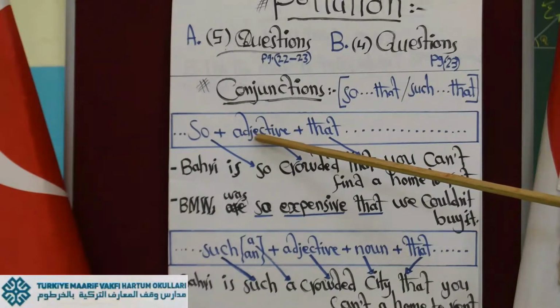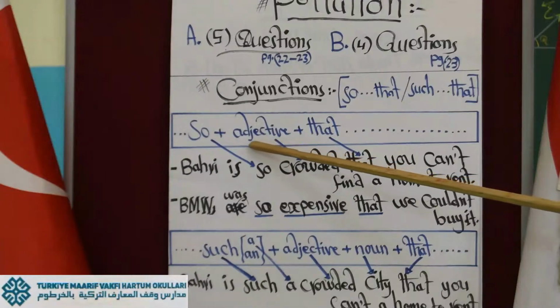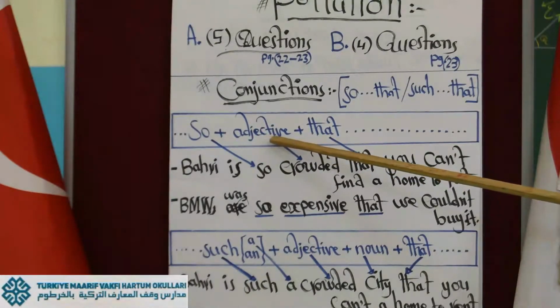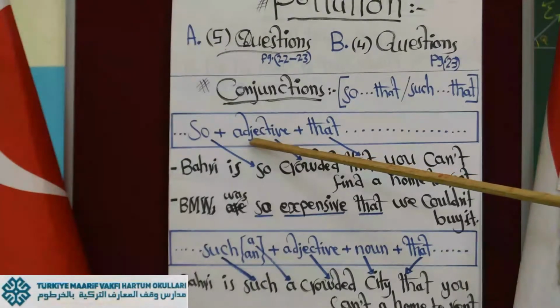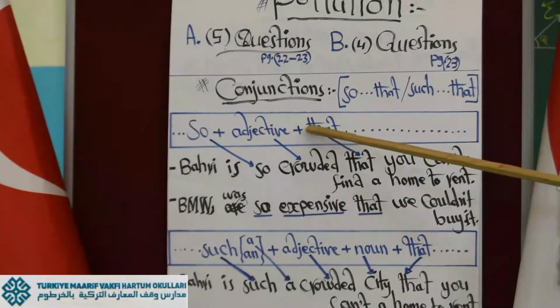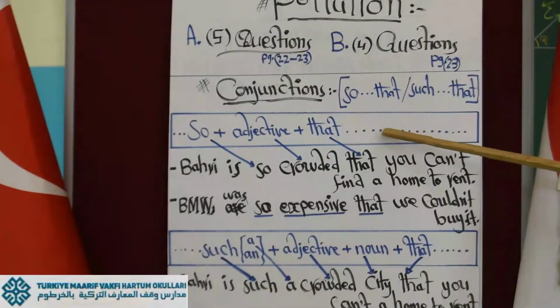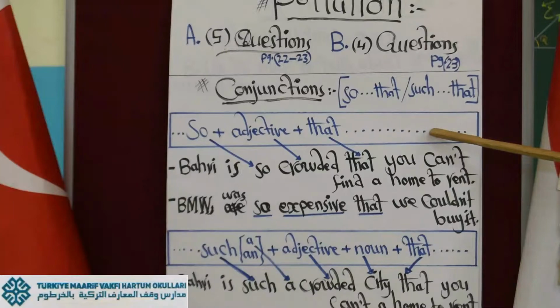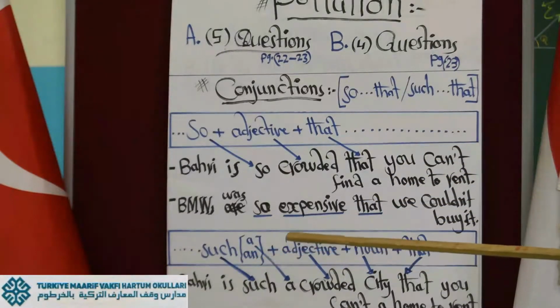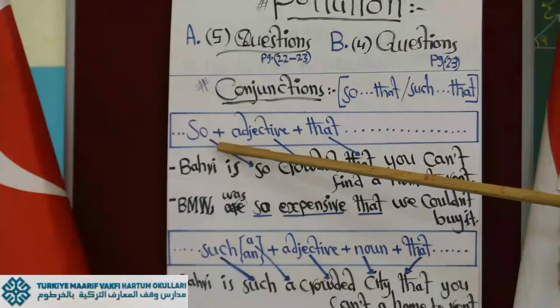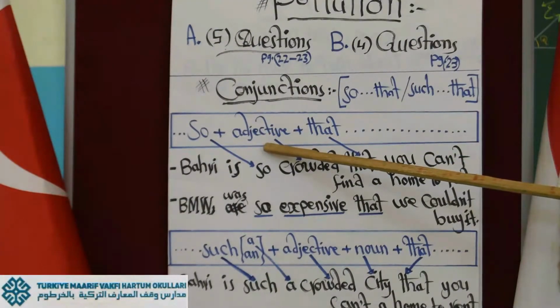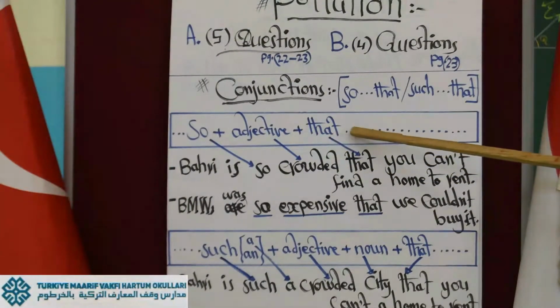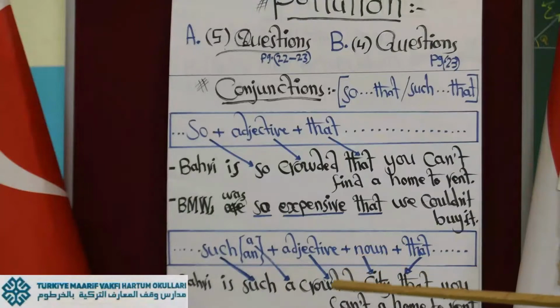The meaning of adjective is well known: a descriptive word, a word that describes a noun or pronoun. Then plus that, and the rest of the sentence. So let's see when to use so and an adjective after so, and then that, and then complete the sentence.